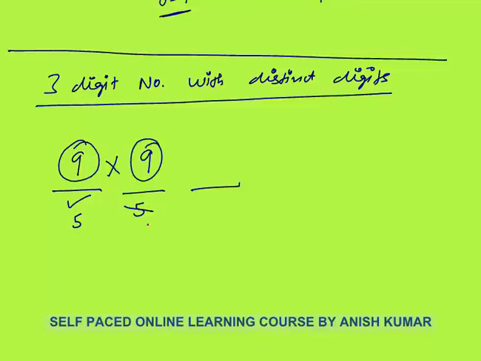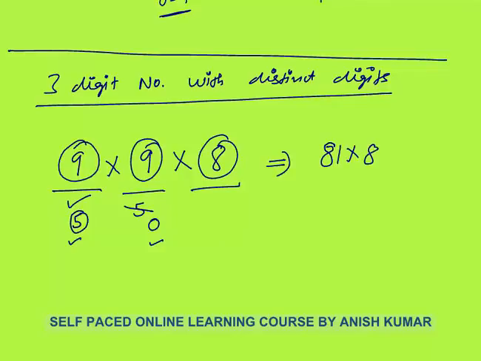Let's say I put 5 on the first place and 0 here. I am taking an example, it may be a different number. I am just taking one of the cases so that the question becomes simplified. You have filled 5 and 0. Third place can be filled in how many numbers? 8 numbers. So the answer would be 81 into 8, that is 648. So 648 3-digit numbers are there with distinct digits.